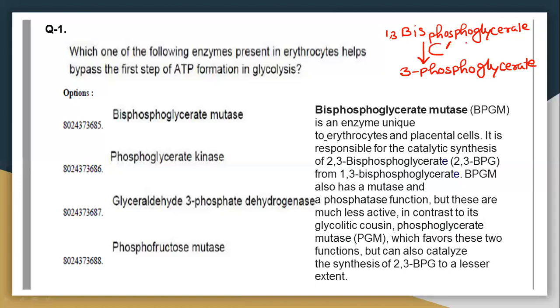ADP to ATP is the first step. Now, the question asked is which enzyme present in erythrocytes helps bypass the first step of ATP formation in glycolysis?